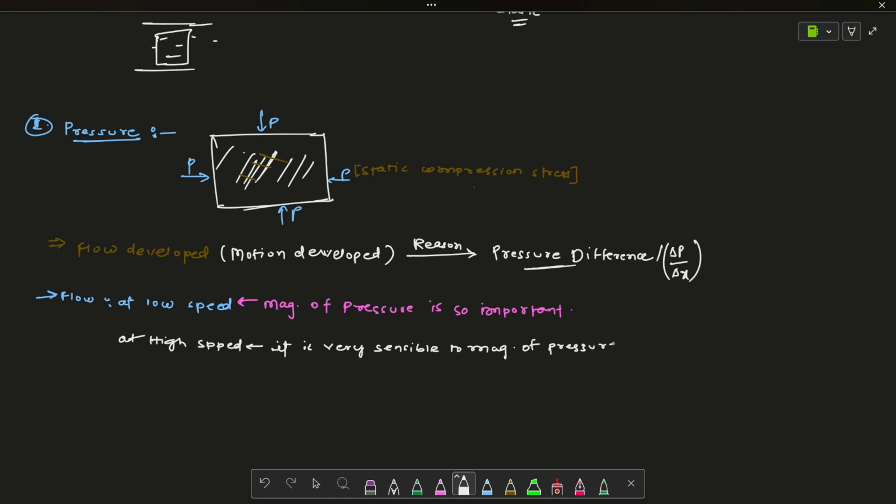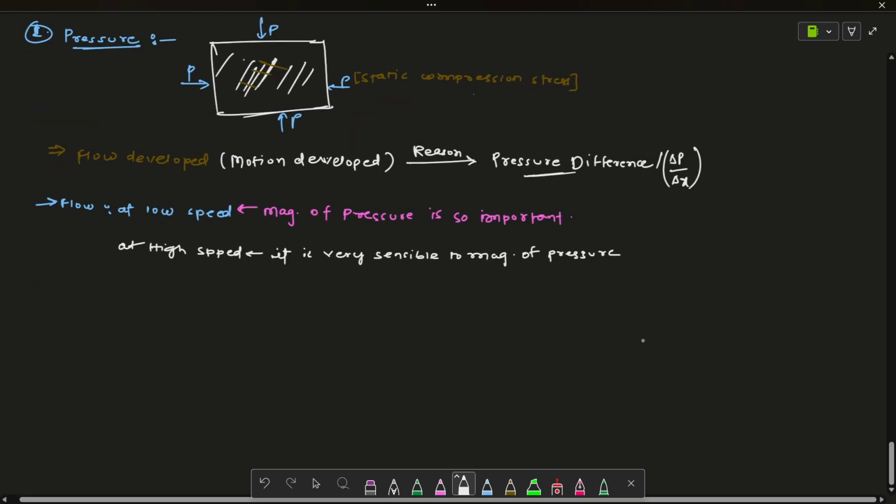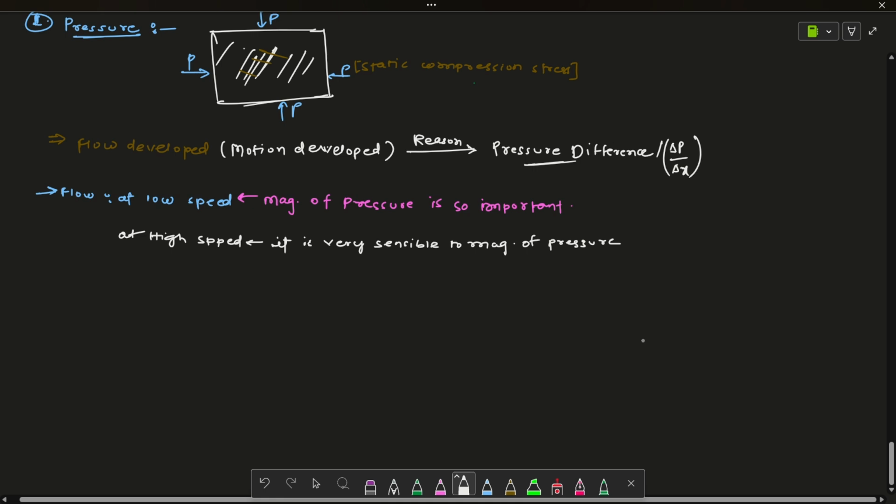The magnitude of absolute pressure is very much important in high speed flow. That's all about the pressure, and now we will discuss the temperature.